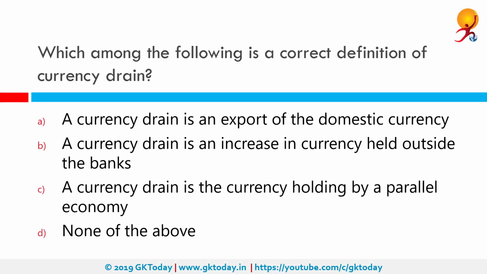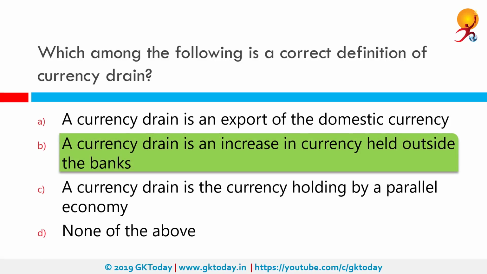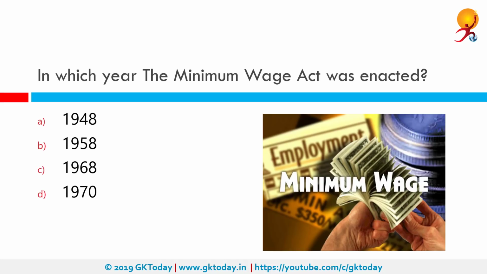Which among the following is a correct definition of currency drain? The correct answer is a currency drain is an increase in currency held outside the banks. A currency drain is an increase in currency held outside the banks, and it decreases the amount of money that banks can create from a given increase in monetary base, because currency drains from their reserves and decreases the excess reserves available.